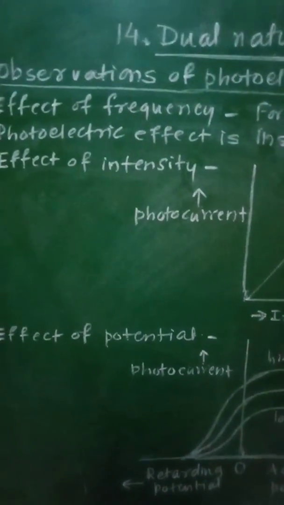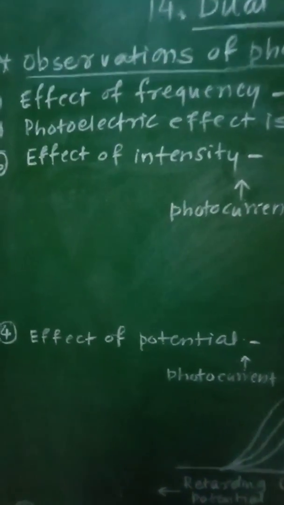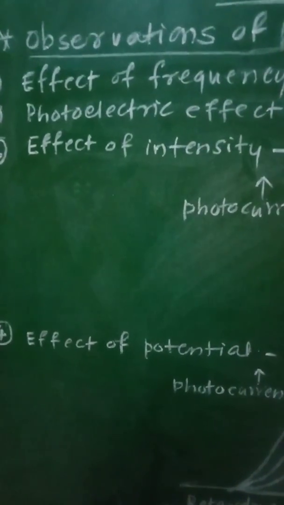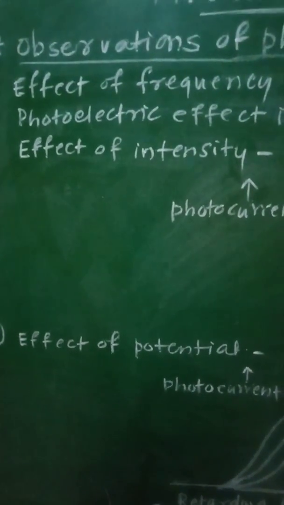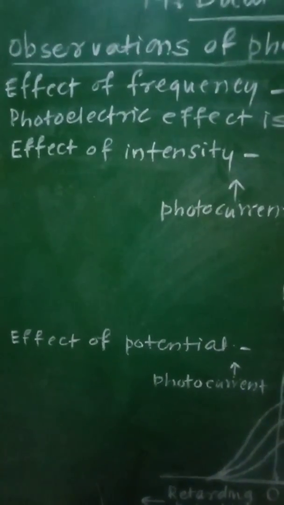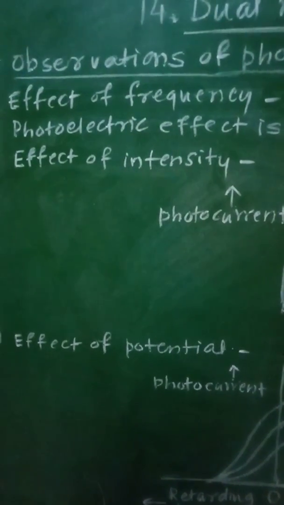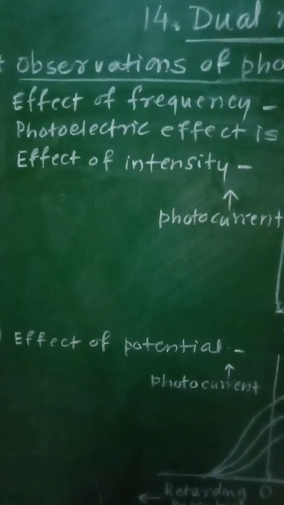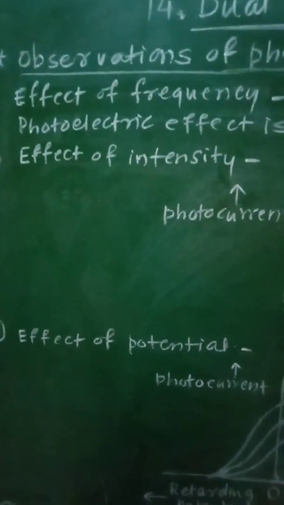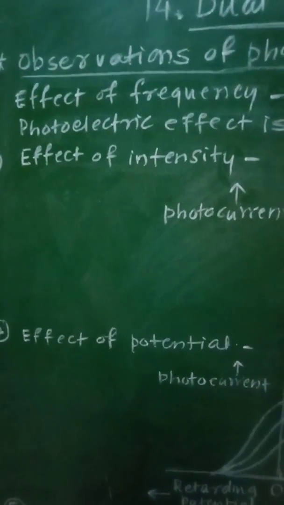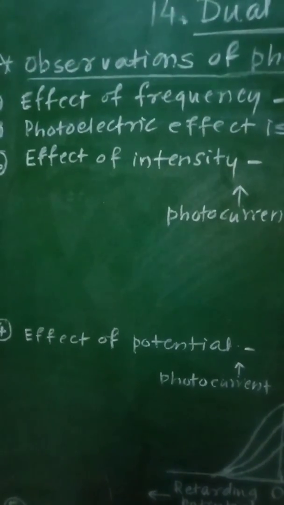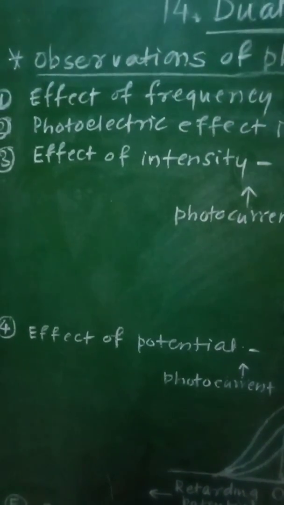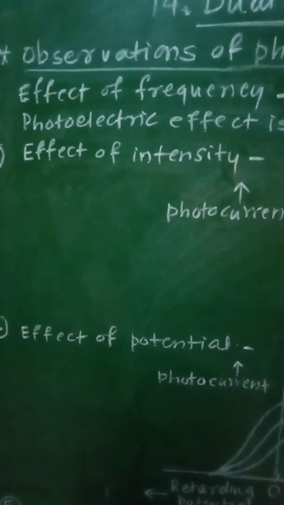As soon as the radiation is incident on the emitter, at the same moment there will be emission of electrons. The photocurrent started flowing instantaneously on shining the emitter with the given radiation, even if the intensity of radiation is low.